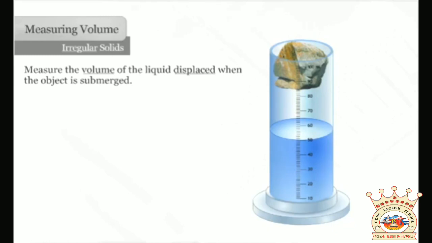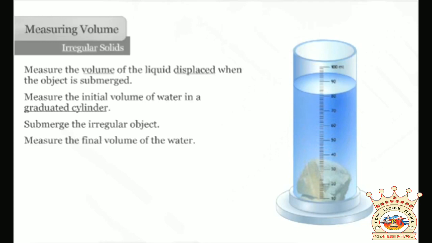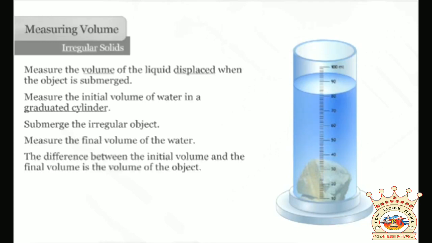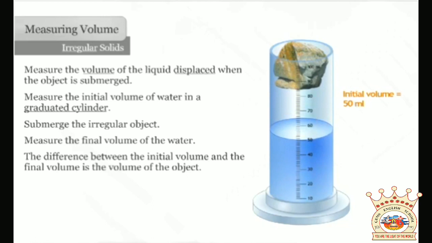First of all, we need to measure the volume of the irregular solid. For that, measure the volume of liquid displaced when the object is submerged in the measuring cylinder. The first step, measure the initial volume of water in a graduated cylinder. Second step, submerge the irregular object into the measuring cylinder.